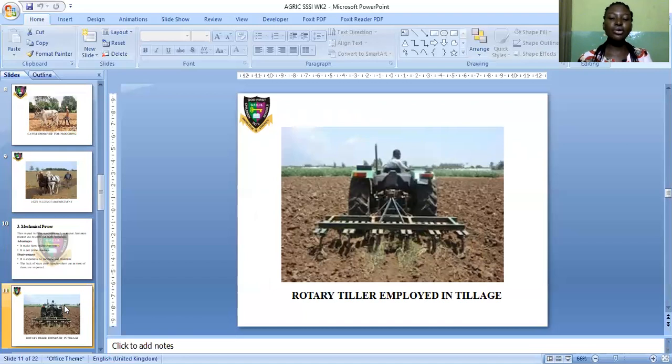Now, this is a rotary tiller employed in tillage. A rotary tiller employed in tillage. And tillage is the preparation of soil for planting. You want to prepare the soil before planting can take place. You have to employ this rotary tiller.